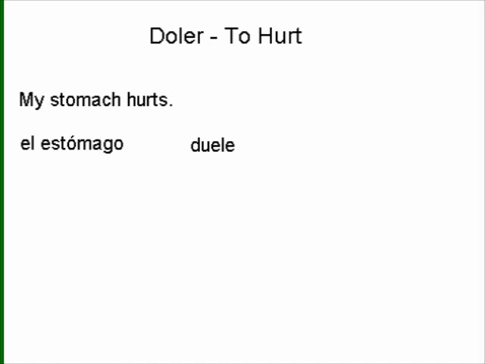To do that, we're going to have to use indirect object pronouns. And since you may or may not be familiar with indirect object pronouns, I'm going to talk about those really quickly. Indirect object pronouns are used to indicate to us who it is that's at the receiving end of an action. In this case, the action is to hurt, so these are going to tell us who it is that is being hurt. Here are the indirect object pronouns on the chart.